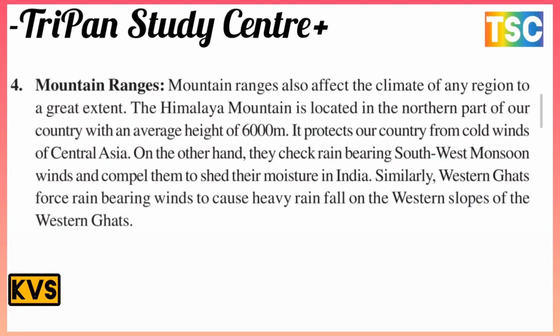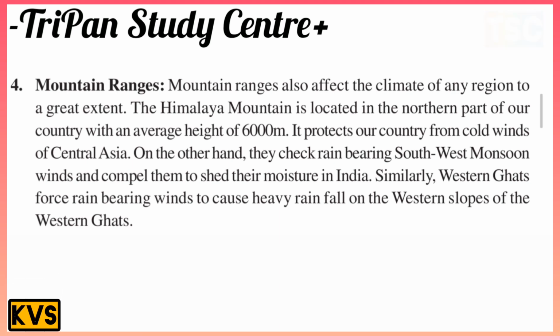The next one here is mountain range. The mountain range is very important here. The mountain range also affects the climate of any region to a great extent. The Himalaya mountains are located in the northern part of our country with an average height of 6,000 meters. They protect our country from the cold winds of Central Asia.